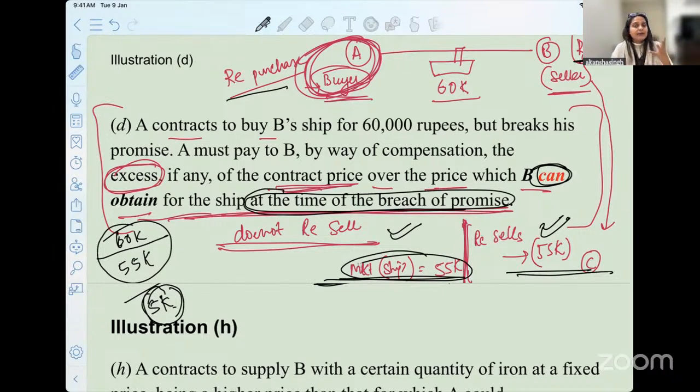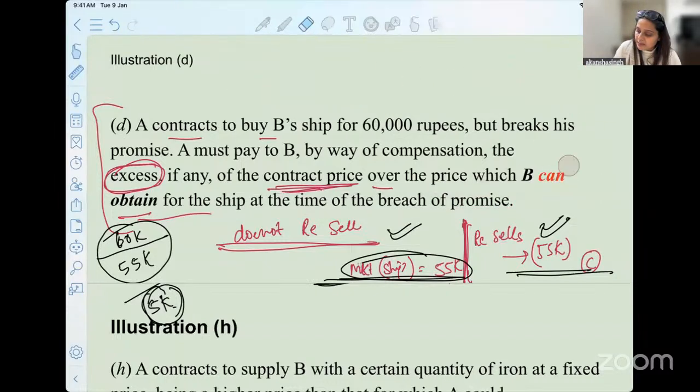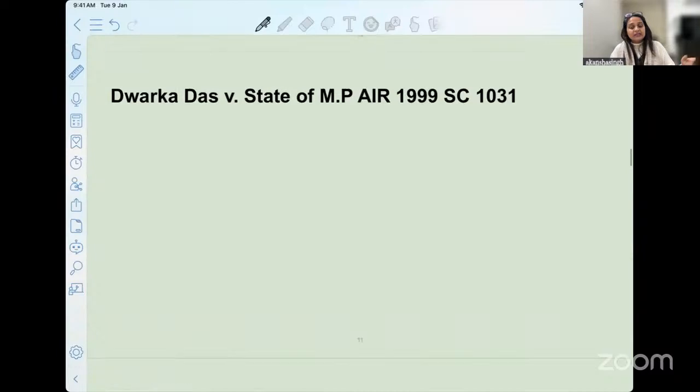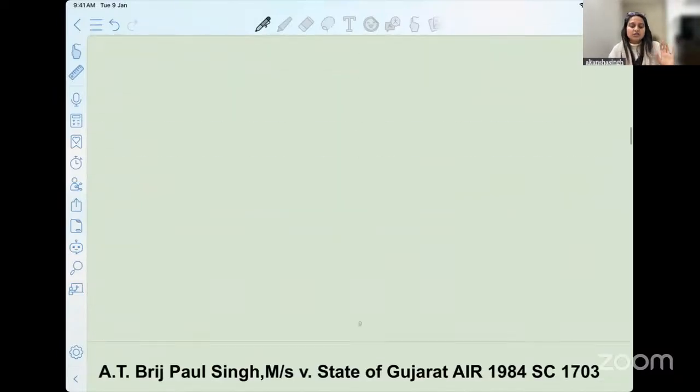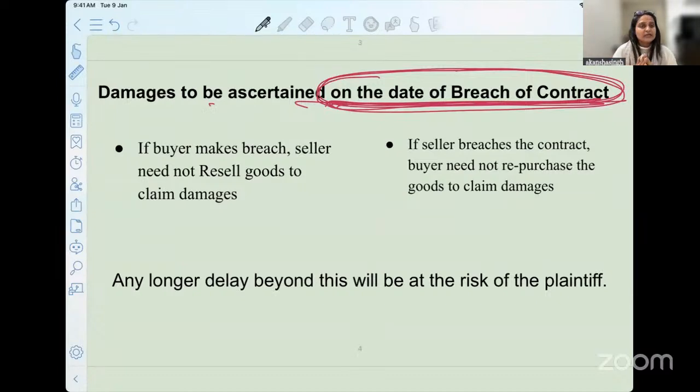Now, how did we understand this? Did we really need a case law to get this concept? Not at all. You will get this clarity from reading the illustration itself. That is why I urge you, now that we are done with reading of section 73, by the end of the class we'll be done with it, to read all the illustrations and try to relate and write the case law in front of the illustration itself, for you to remember the principle for that particular illustration.